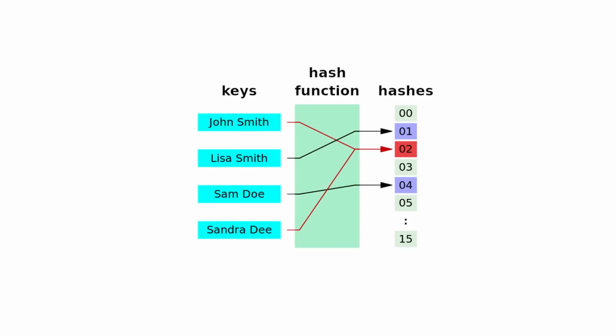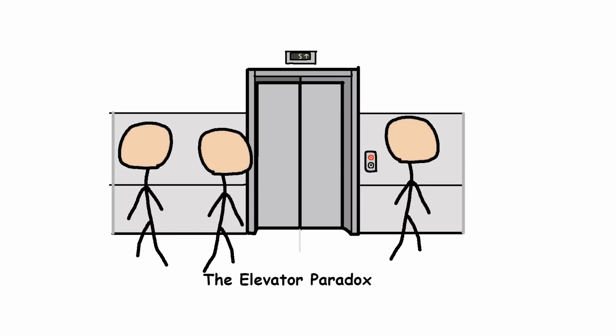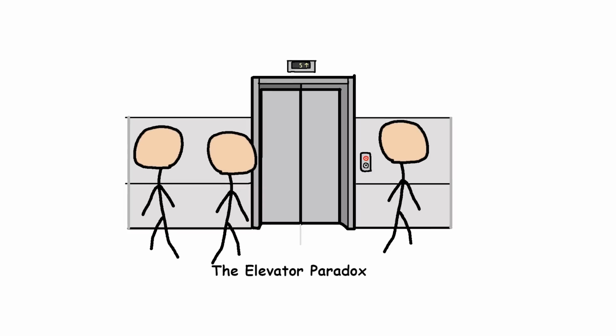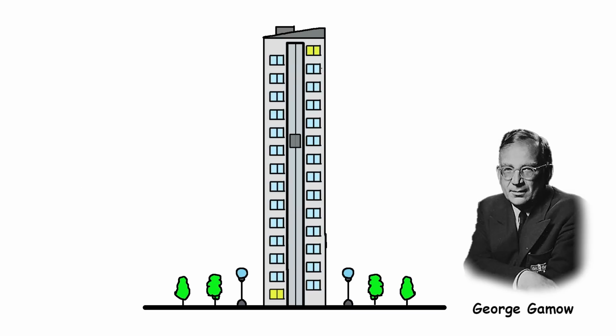This understanding led to the development of more robust cryptographic standards and practices, ensuring that hash functions are secure against such probabilistic attacks. The elevator paradox. The elevator paradox is an interesting phenomenon observed by 2 physicists, Marvin Stern and George Gamow, who worked in a tall building. Gamow noticed that the first elevator to stop at his floor near the bottom was usually going down.